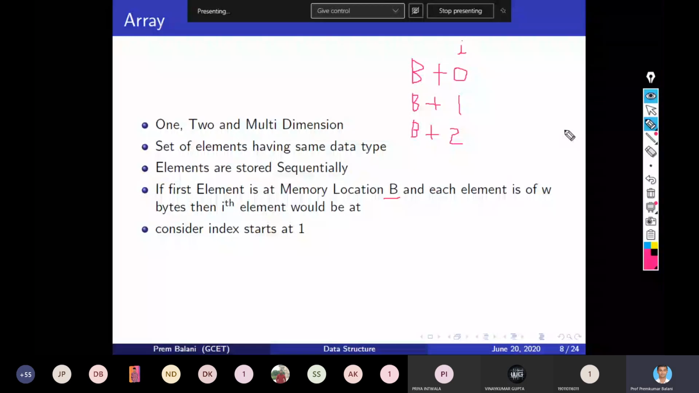Right. So let's go to the next slide. Yeah. So those who have given this answer, B plus W into I minus 1, they are correct. Clear everyone? Okay. So now let's move ahead.